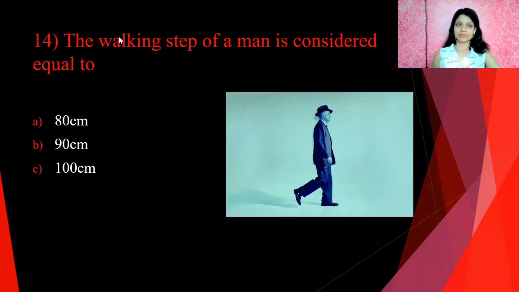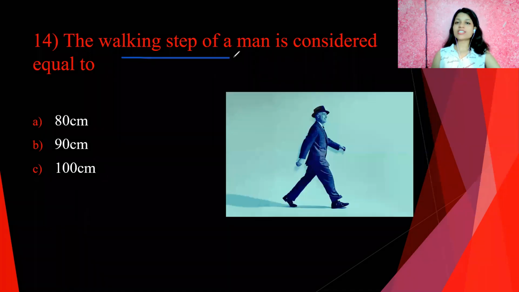A is correct. Next one is, the walking step of a man is considered equal to. This is a walking step of this man, and we consider it 80 centimeters. Whenever any man is walking, the distance between his two legs or two feet is called a walking step, which is equal to 80 centimeters. Why does this question fall under the surveying topic?